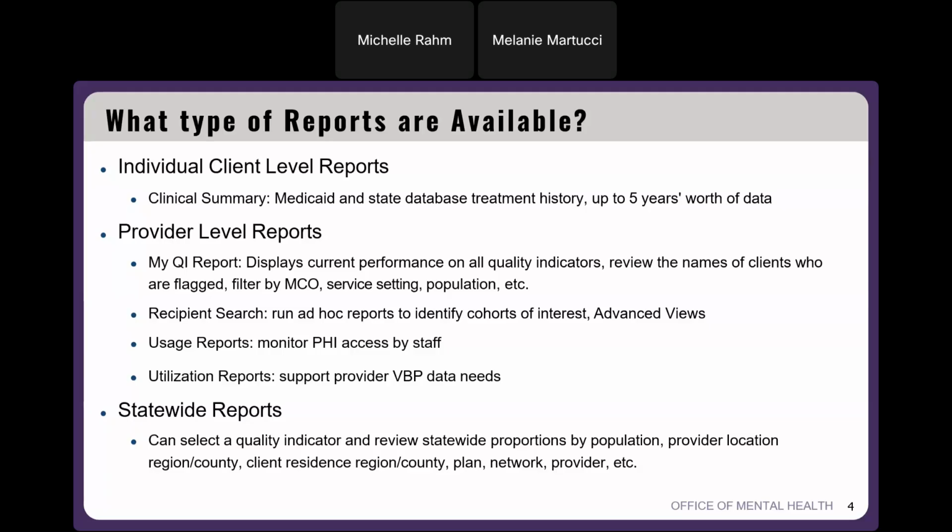And then we have our usage reports. So those are used to monitor protected health information accessed by staff, like seeing who's accessed clinical summaries. Our utilization reports help to support provider value-based payment data needs. And then we have our statewide reports. So here you can select a quality indicator and review the statewide proportions by population, like complex needs, by provider or client residence, region or county, or by managed care plan or network or provider, and so on.